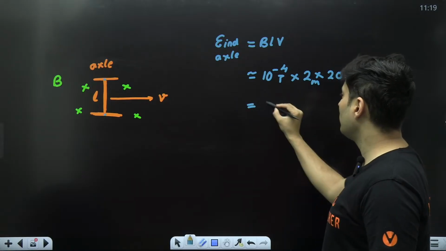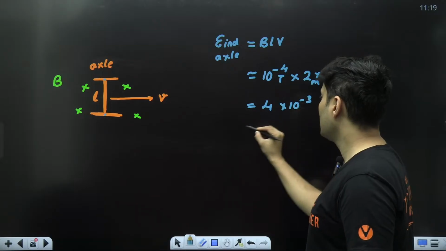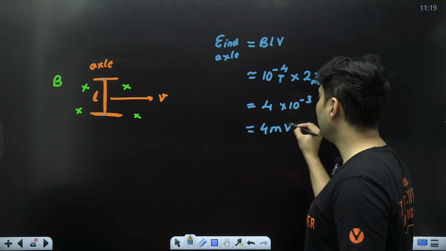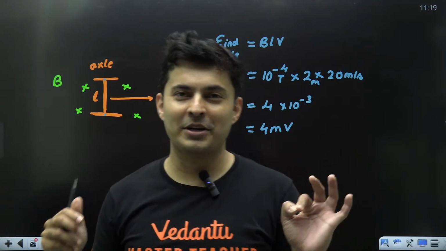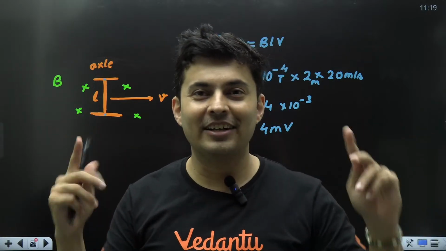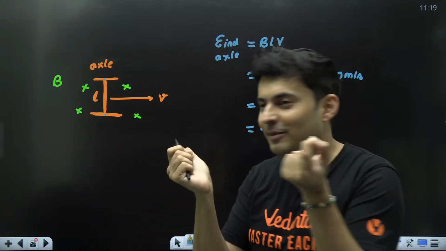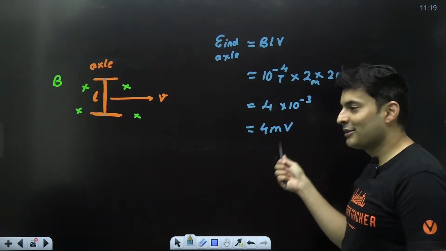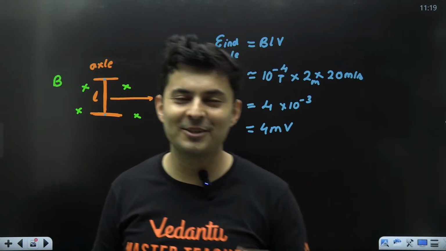This will become 2 times 2 is 4, and this will make it 10 to the power -3, which is around 4 millivolt. So when you are driving a car or a truck, between the two tires there is an EMF developed, but it is very small. 4 millivolt is not much.